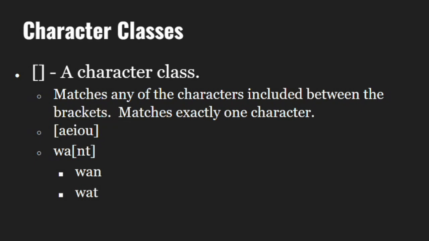The character class can be used to match any number of characters. Suppose you want to search for a file that has name equal to vowel. So you will use [AEIOU] in square brackets and it will give you the desired results. WA[NT] in square brackets will give files starting with WA and last character as either N or T. Let's try this on our machine.